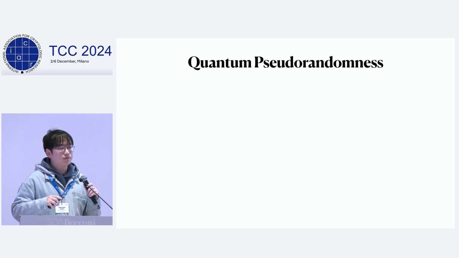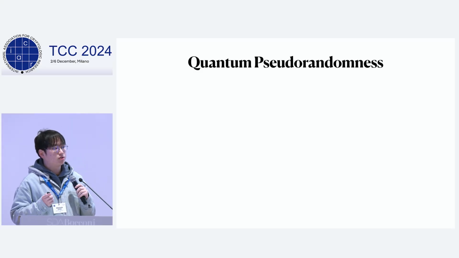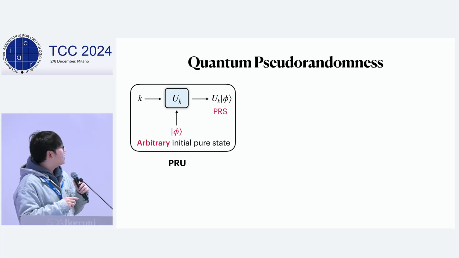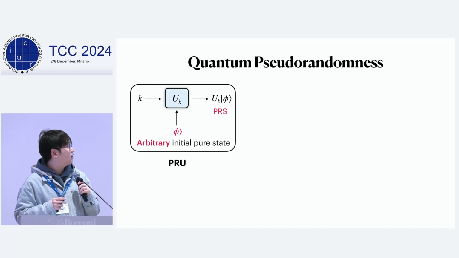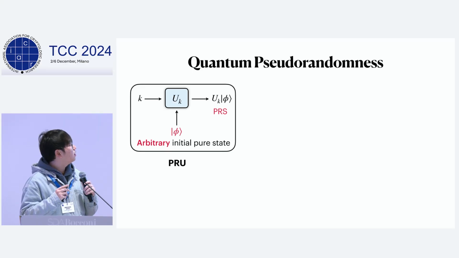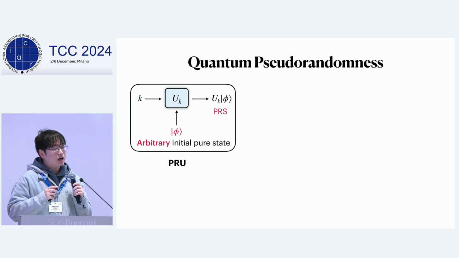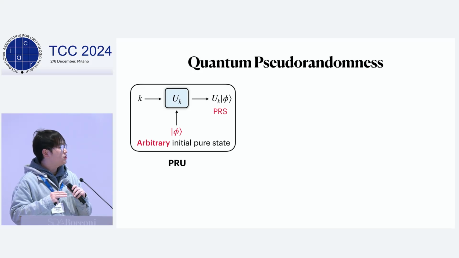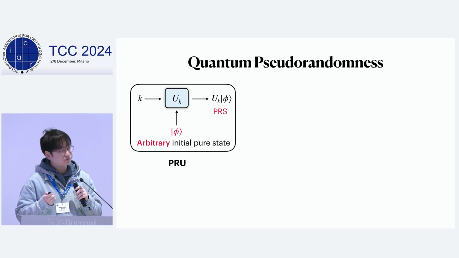And PRU is a very strong primitive compared to PRSG. A simple argument shows that if we take an arbitrary pure state phi and apply the PRU U_K on phi, then the resulting state U_K phi is computationally indistinguishable from a Haar random state. In other words, a PRU maps an arbitrary pure state to a PRS.